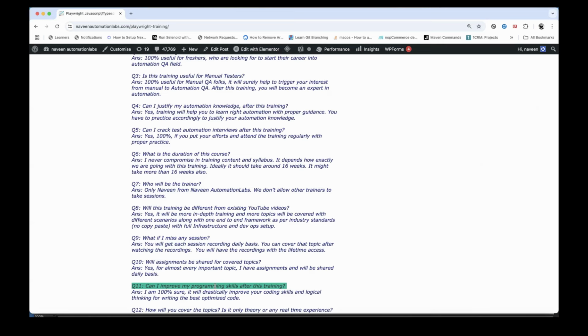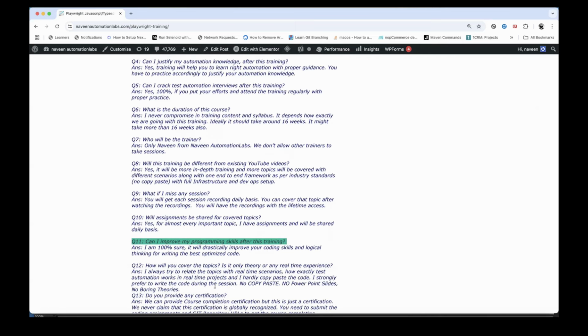We always try to make sure we are creating generic functions, making sure about the time complexity, the code complexity, and different code optimization techniques that we are going to talk about, along with the corner cases and the edge cases. So more logical thinking we will apply while writing the code, instead of writing a plain script.